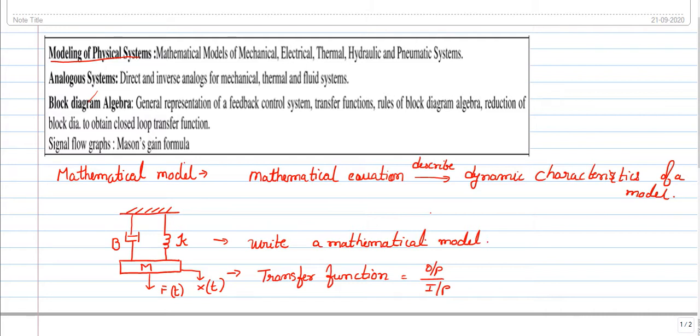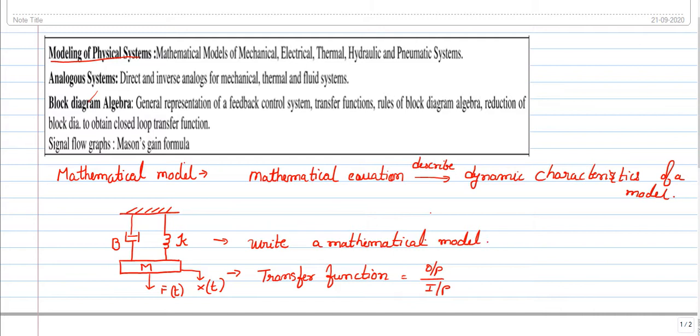I will let you know how to write the mathematical model; it will come in further classes. Just understand that if you want to model any physical system, the first step is to write its mathematical equation or differential equation.